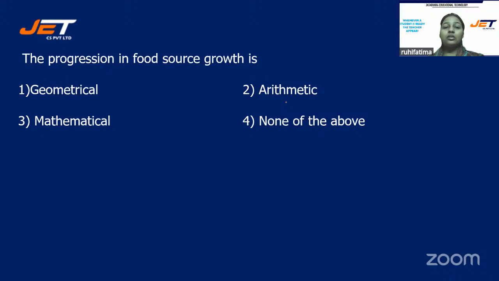Next question. The progression in food source growth is, and your options are number 1, geometrical, option number 2, arithmetic, option number 3, mathematical, or is it option number 4, none of the above?